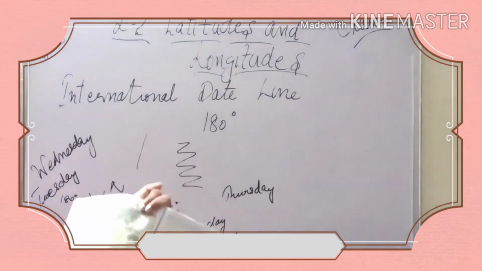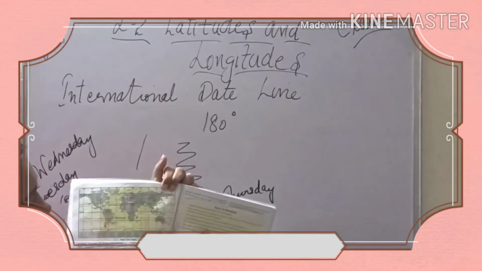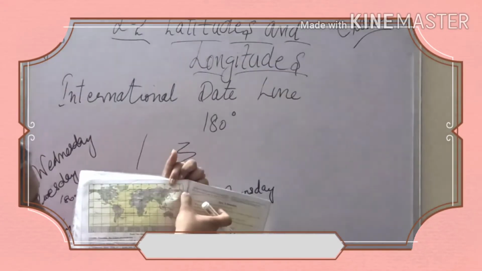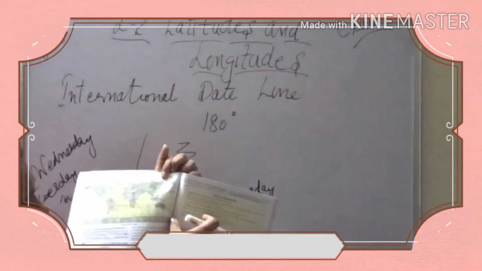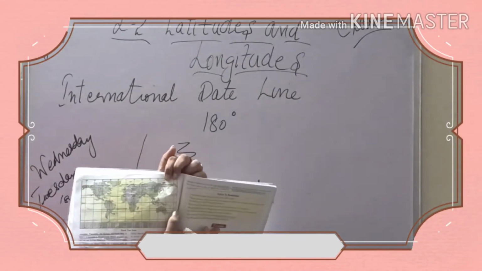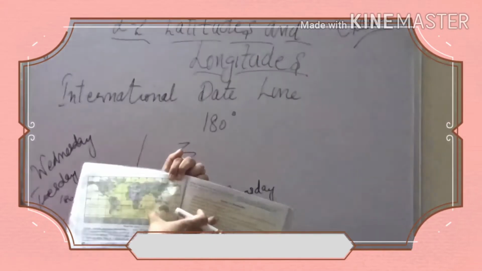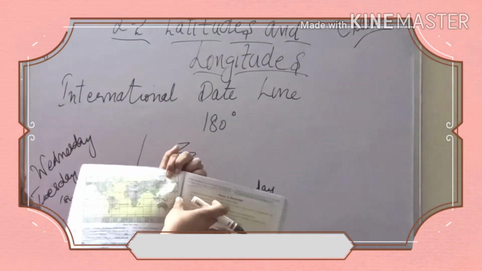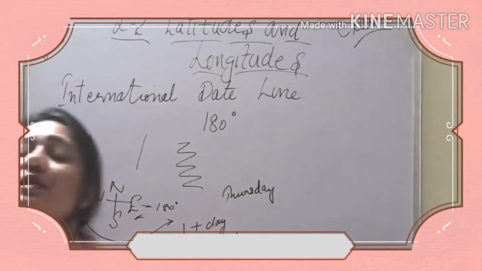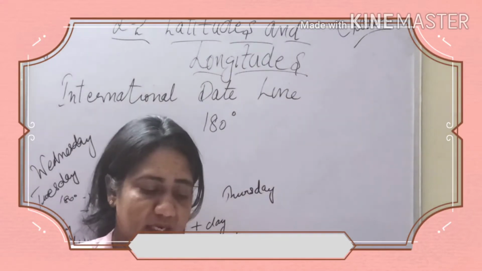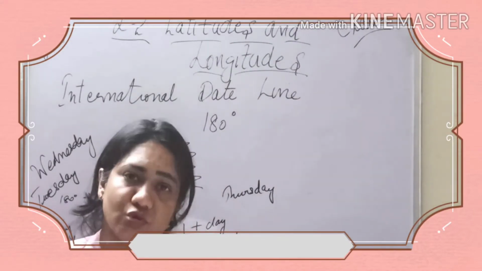So if you can see this picture of the map, you can see this 180 degree line. So it is international date line, and it has been drawn in a zigzag manner, not in the form of this straight line. So it is zigzag line. So this is what is international date line. This much I wanted you to know today.